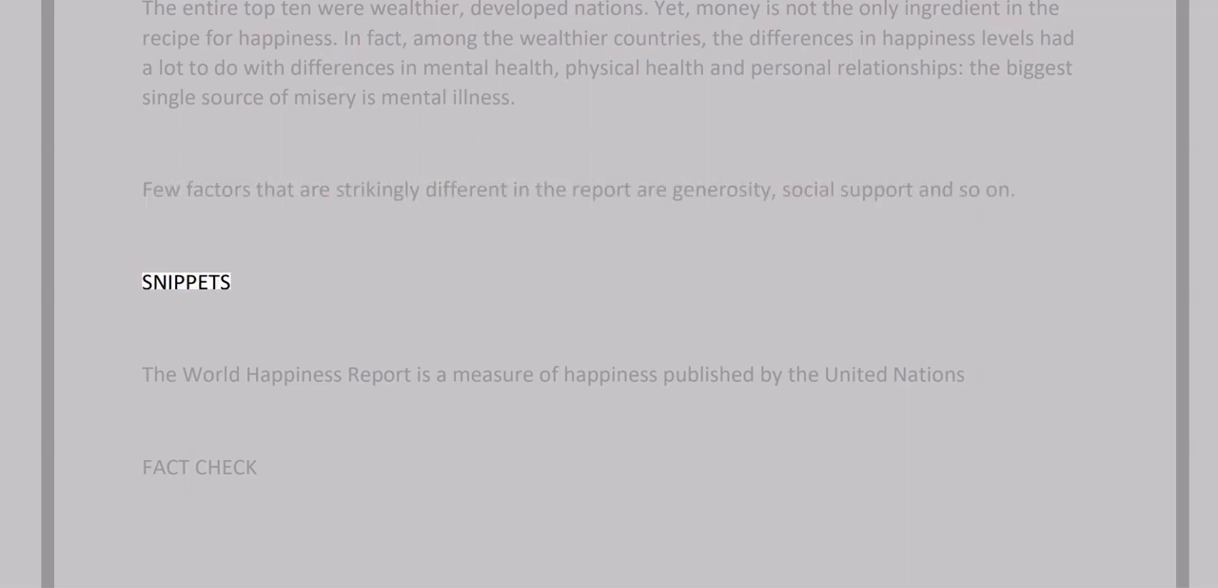The World Happiness Report is a measure of happiness published by the United Nations.